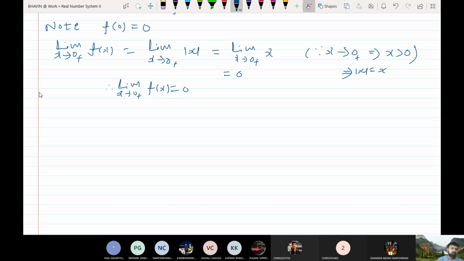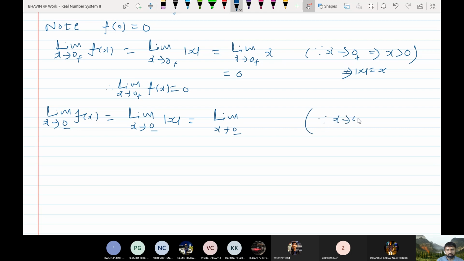Now let us find out left limit of the function. So we are approaching 0 from left. limit x tends to 0 minus fx. So now look at this. x tends to 0 minus. What does this mean? It implies x less than 0. So therefore mod x is equal to minus x. So here you will get mod x equal to minus x. By putting x equal to 0, this becomes 0. So now you can see that limit x tends to 0 minus fx is also 0.